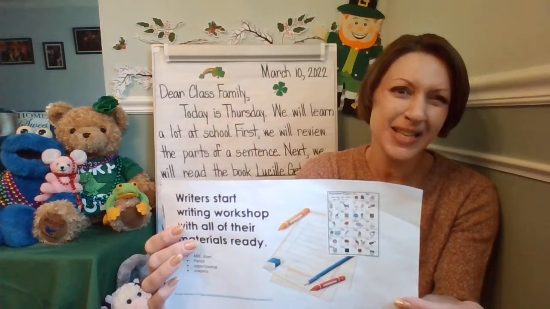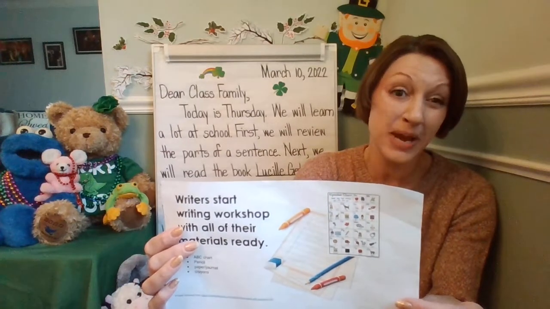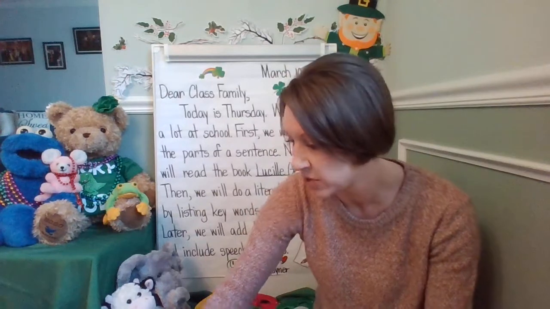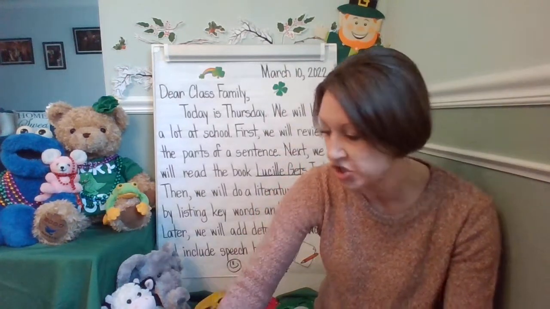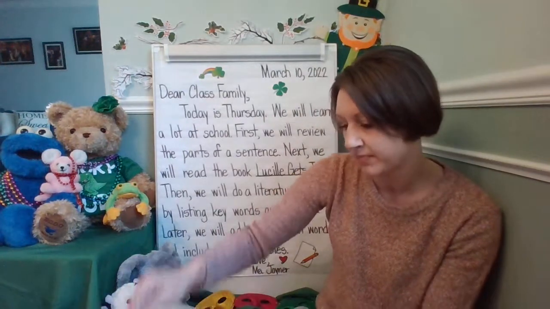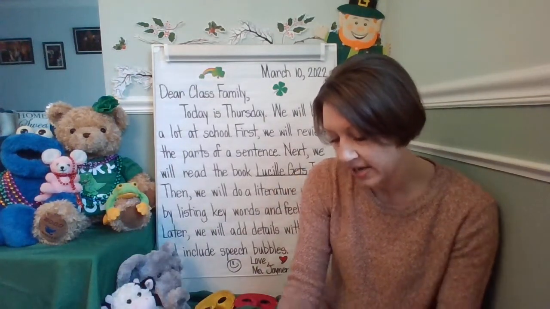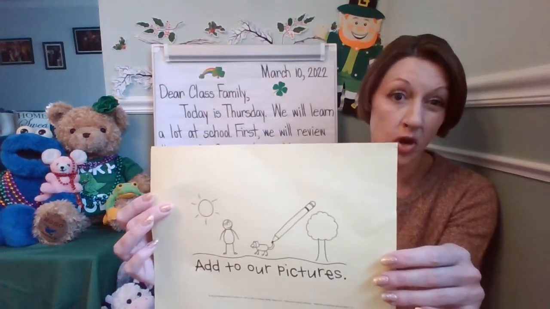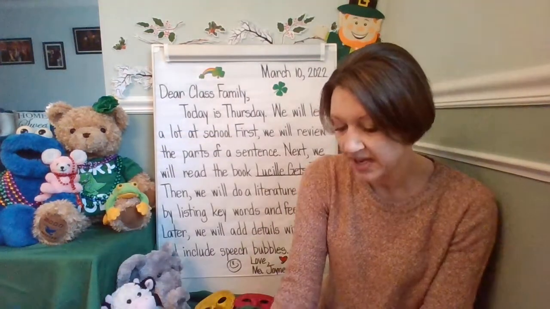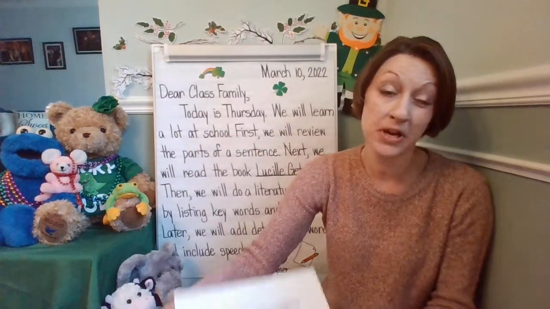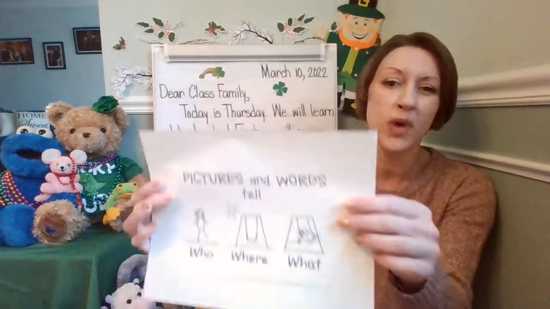During writing workshop, we are going to be getting our materials together, our ABC chart, fast words list, crayons, pencils, colored pencils, and paper. We're going to be continuing our stories. And today we are going to be adding speech bubbles, and that will help us in our writing. Now, when we are adding, we're going to add speech bubbles. We're going to add to our pictures, okay? We're also going to be adding to our words. And remember, pictures and words tell who, where, and what.